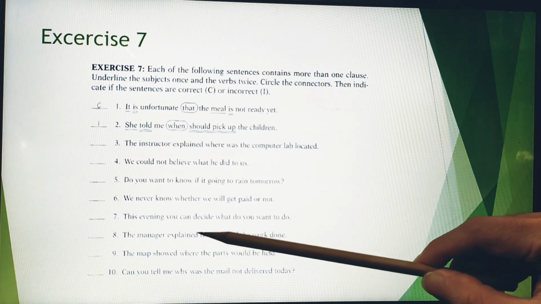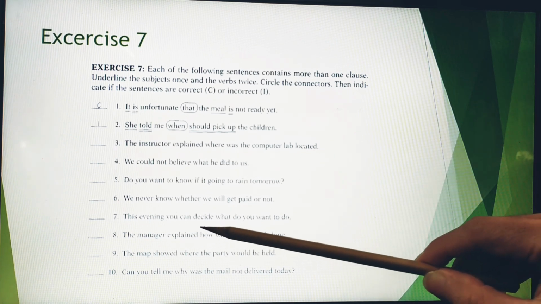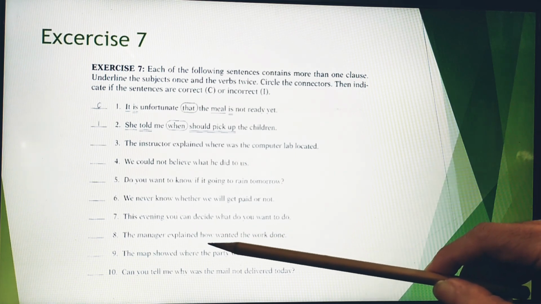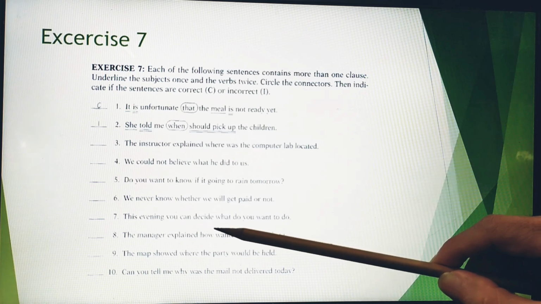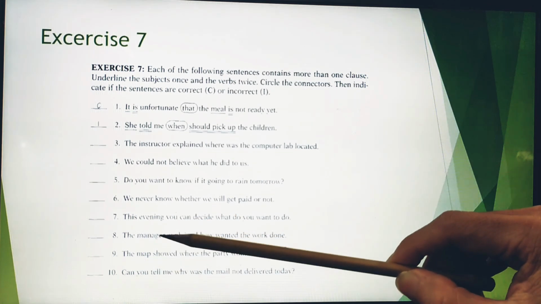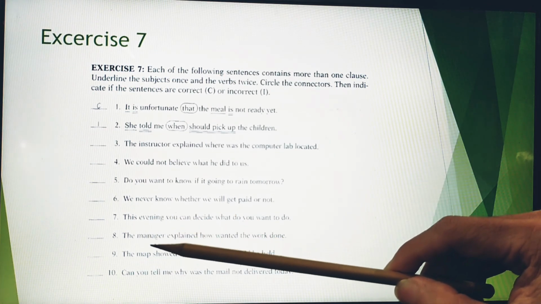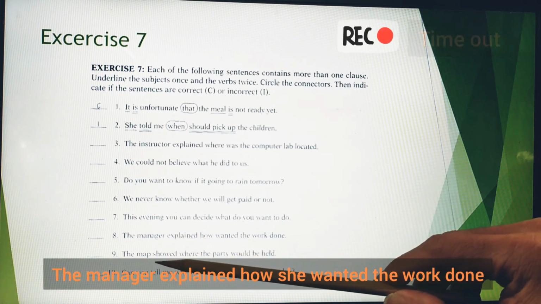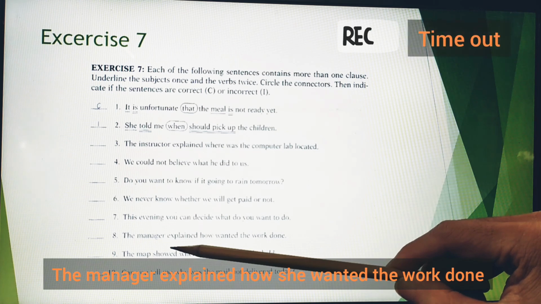How, as the noun clause connector as well, is supposed to be followed by what? Subject. A subject that refers to the manager, right? So the manager explained